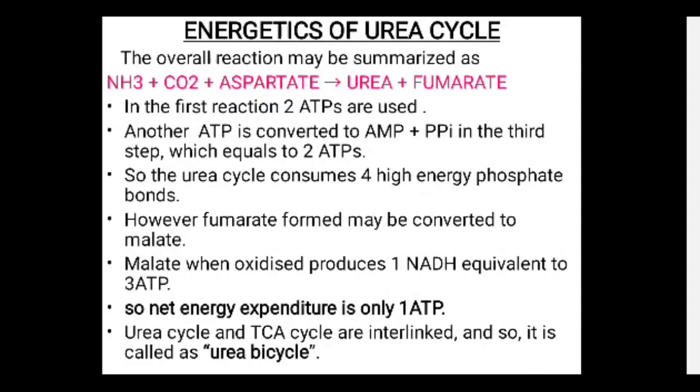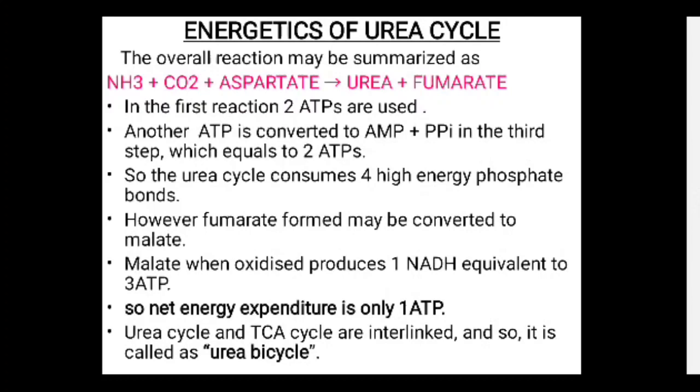Now the energetics of the urea cycle. The overall reaction may be summarized like this: ammonia plus carbon dioxide plus aspartate gives urea plus fumarate. In the first reaction, 2 ATPs are used. Another ATP is converted to AMP plus pyrophosphate, PPi, in the third step, which is equivalent to 2 ATPs. So the urea cycle consumes 4 high energy phosphate bonds.